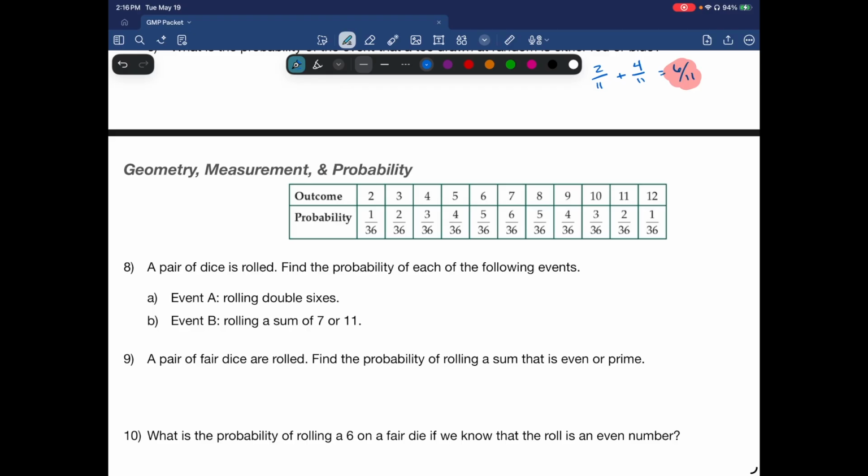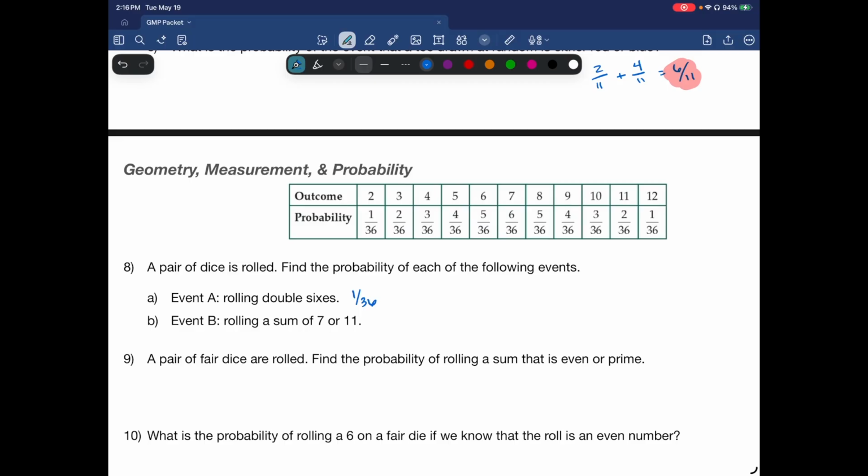So a pair of dice is rolled, find the probability of rolling each of the following events. Rolling double 6s. Well, double 6s is 12, so that only happens once, as you can see here. You only get 12 one time out of 36. So that would be 1 in 36.